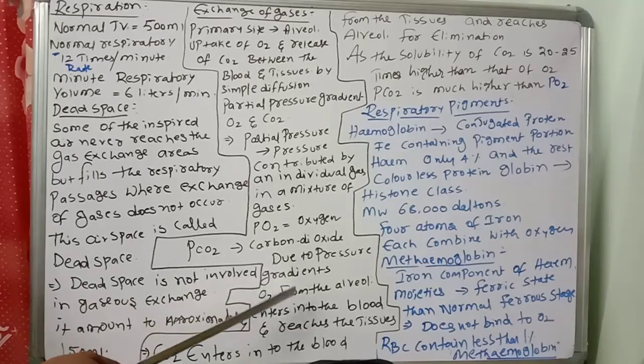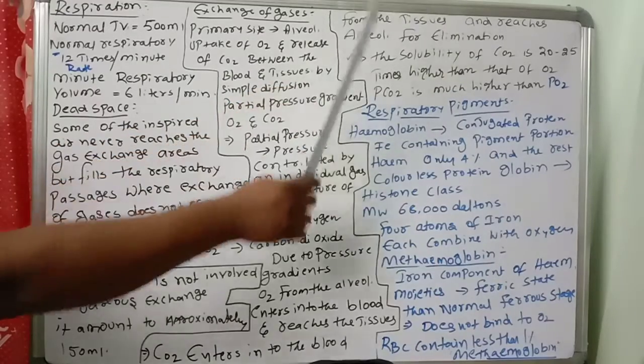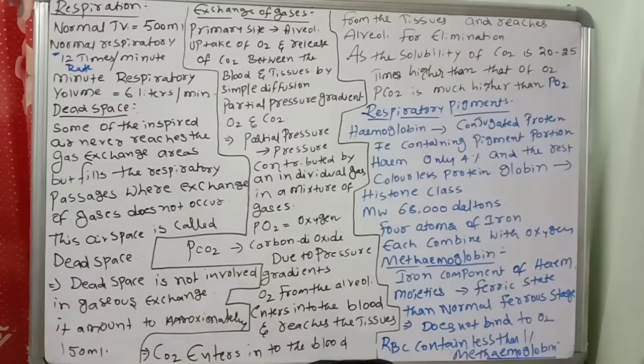Due to pressure gradients, O2 from the alveoli enters into the blood and reaches the tissues. Carbon dioxide enters into the blood from the tissues and reaches the alveoli for elimination. So oxygen enters the tissues, and carbon dioxide is eliminated from the tissues to the outside.